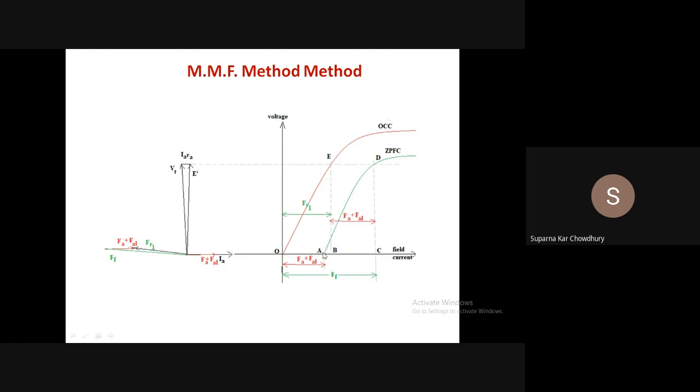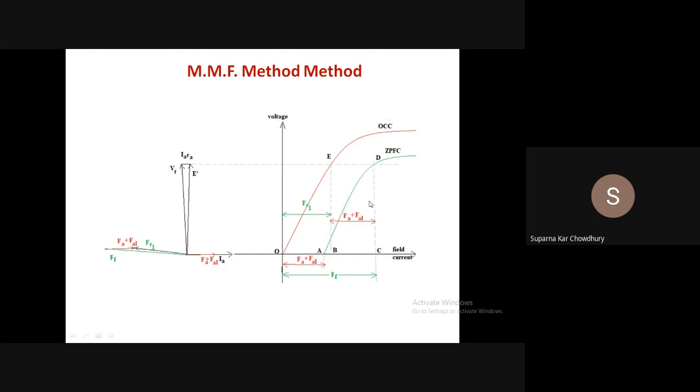But actually, from here you can see that this FA plus FAL shift is constant up to the point when the characteristics are linear. Now, once the saturation has set in, the value will be more than this. Here, actually, this straight line will be this.